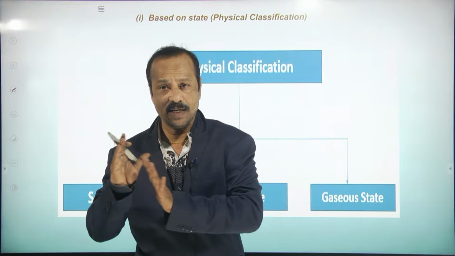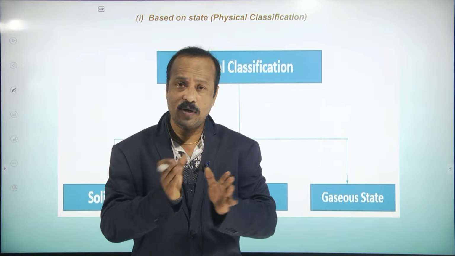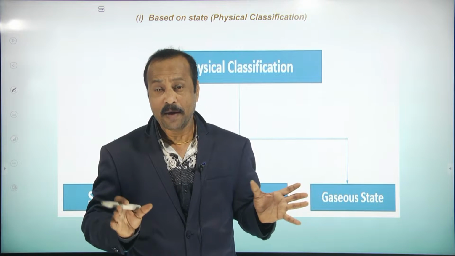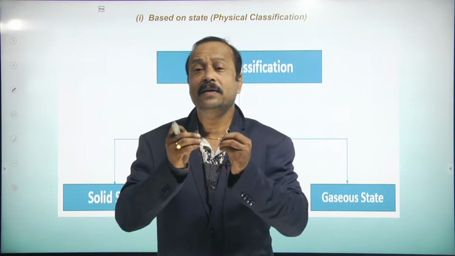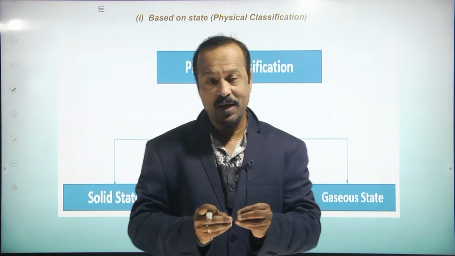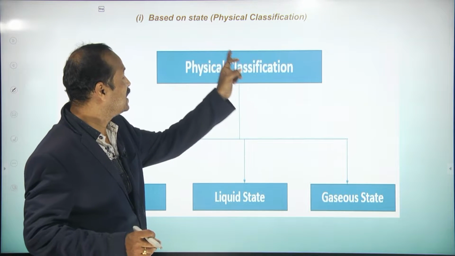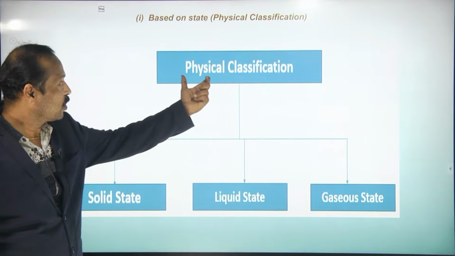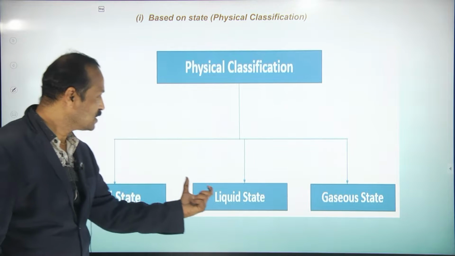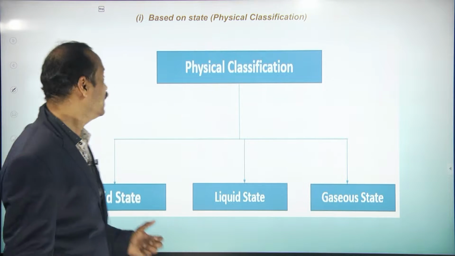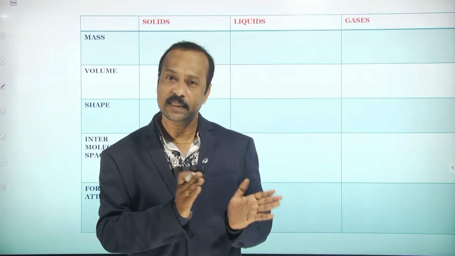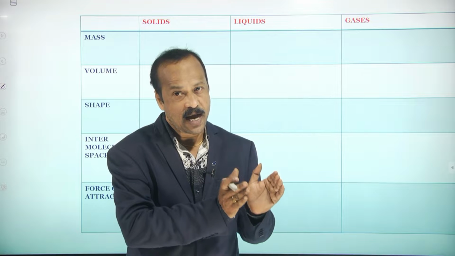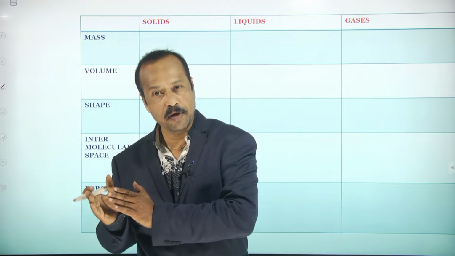The formula of water is H2O, and its chemical properties remain the same, but the physical state changes. Based on physical state, matter is classified into solids, liquids and gases. We have seen that water exists in three states: ice, water and vapor.